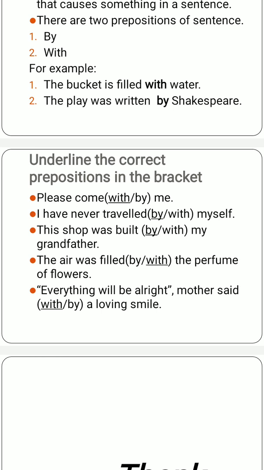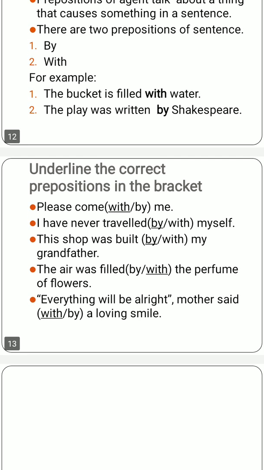This shop was built by or with my grandfather. If we use the word by, that means the shop has been built by my grandfather. My grandfather is responsible for making that shop. And if we use the word with, the shop was built with means उनके साथ. Somebody else built that shop along with my grandfather. No, it was built by my grandfather means उन्होंने खुद बनाई थी.